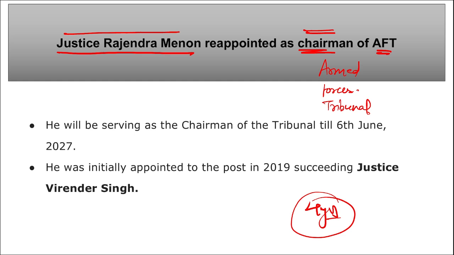Rajendra Menon was appointed as an additional judge of Madhya Pradesh High Court in 2002 and was confirmed as a permanent judge of Madhya Pradesh High Court in 2003. So coming back, former Chief Justice of Delhi High Court Rajendra Menon has been reappointed as the chairman of Armed Forces Tribunal for the period of 4 years.